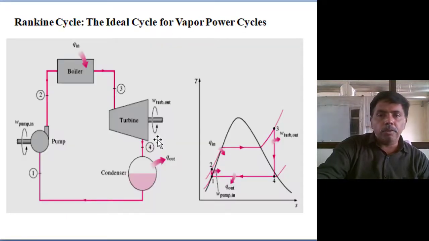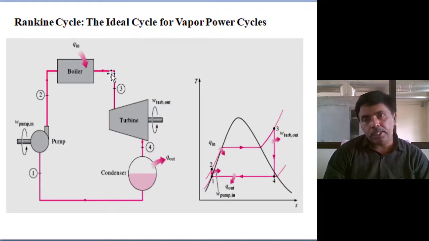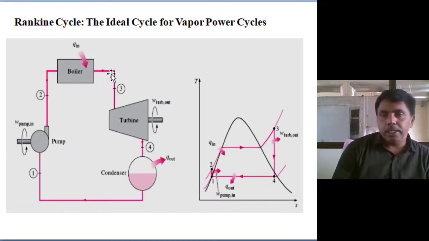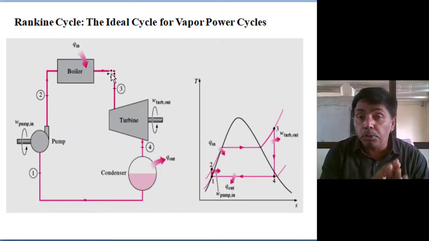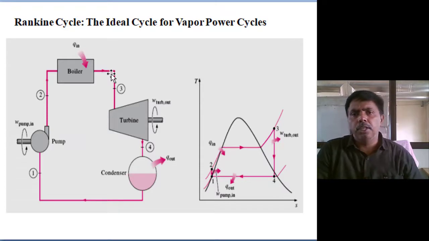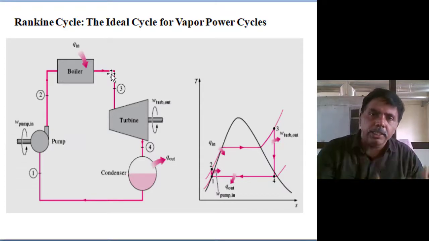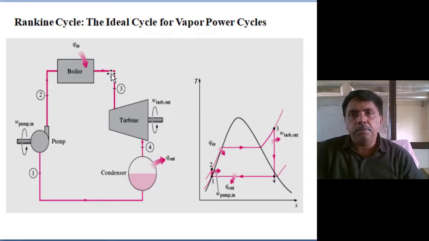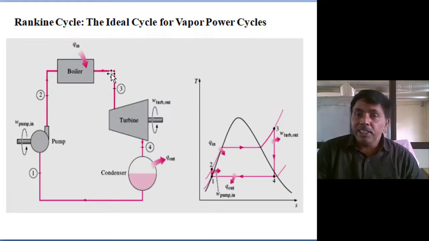Next, coming to the real cycle, we are assuming constant pressure heat addition. Practically it is not possible. Steam is flowing in the tubes, some pressure deviation will come. Turbine isentropic process means there is no heat loss to the environment. If any person visited power plants, they know the shell contains liquid cooling to the turbine. What does it mean? Some heat is lost by the turbine, that heat we are extracting by the cooling facility. So heat loss will take place.